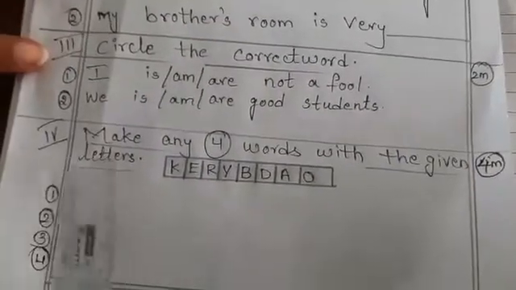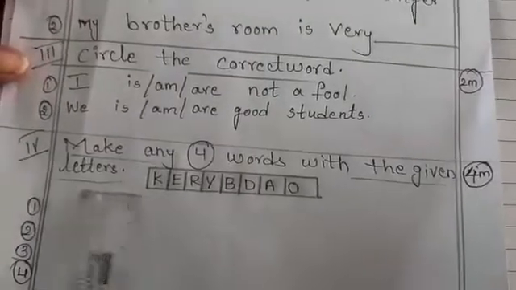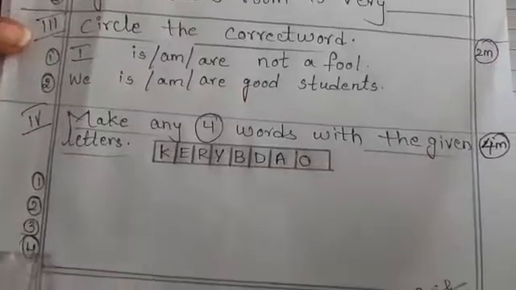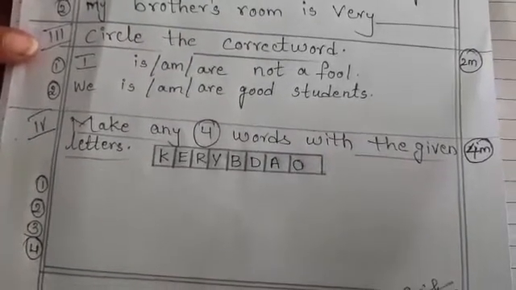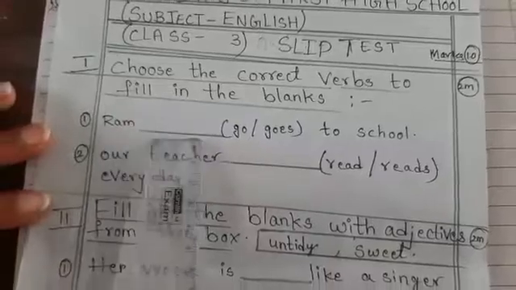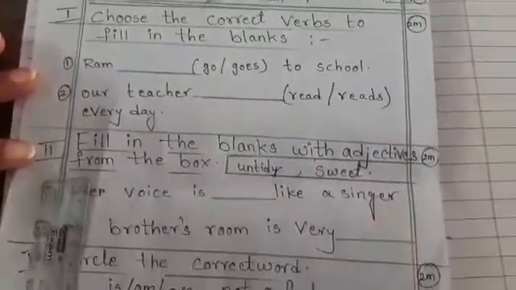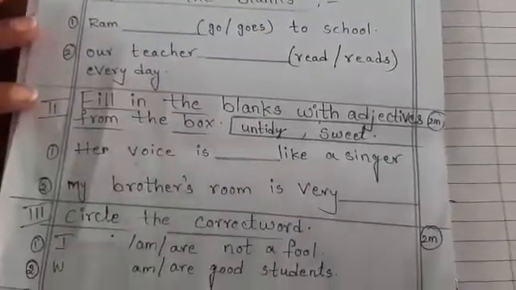Next, teacher, last bit, fourth bit: make any four words with the given letters. See children, in this box there are some letters. With these you should make four words. Okay, I have shown you this in your videos, no? See, again I am showing from the start. First bit, two words for 2 marks. Second bit, fill in the blanks with adjectives for 2 marks. 2 fill in the blanks.